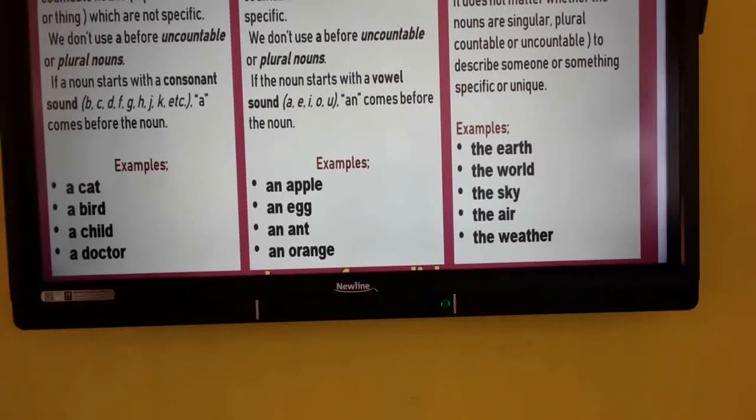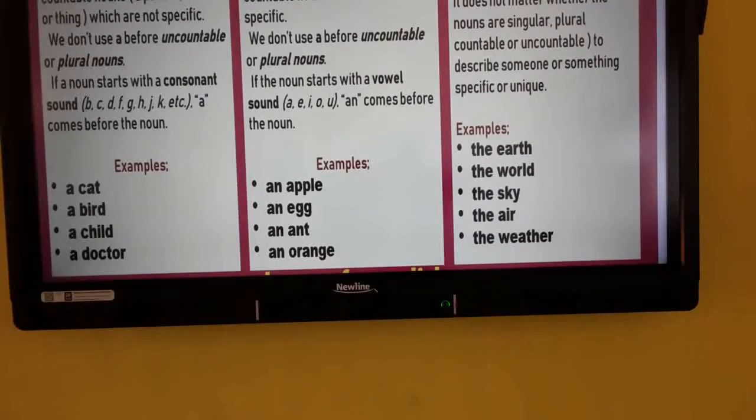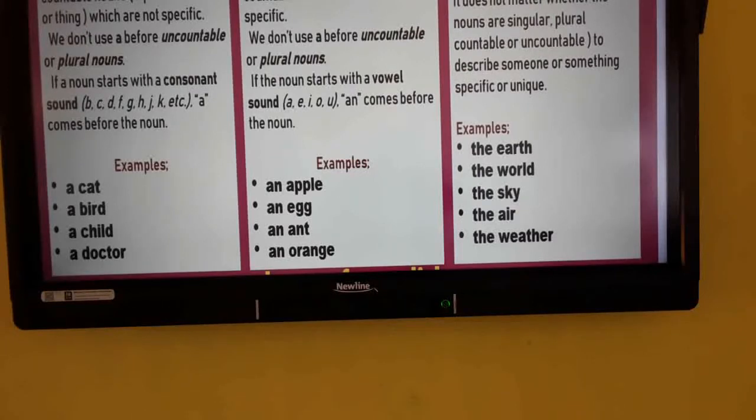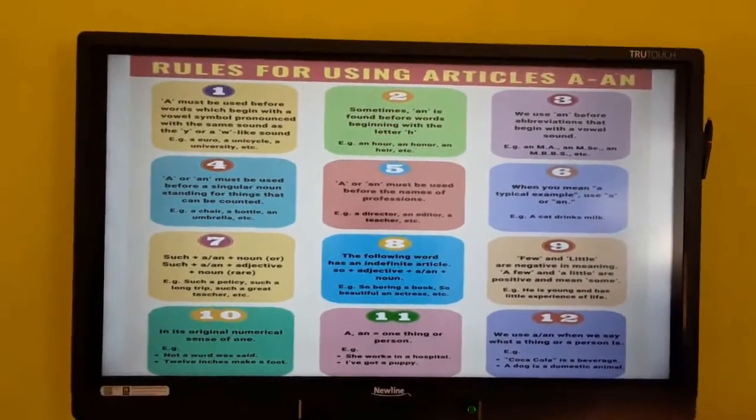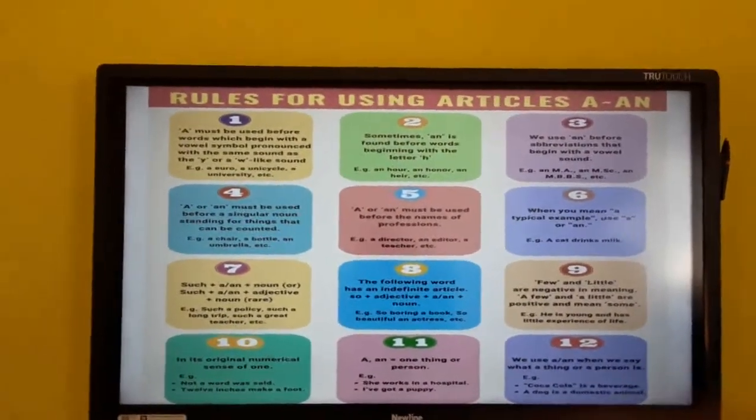The is used in front of all nouns. It doesn't matter whether the noun is singular or plural, to describe someone or something. It is used before unique things like the earth, the world, the sky. I saw a man. The man was Ramya's uncle. So I am saying the particular person, so there also the will be used. So we can see the rules for when we should use the articles a and an.